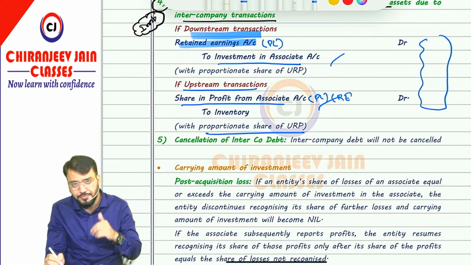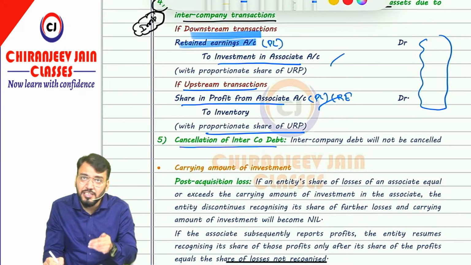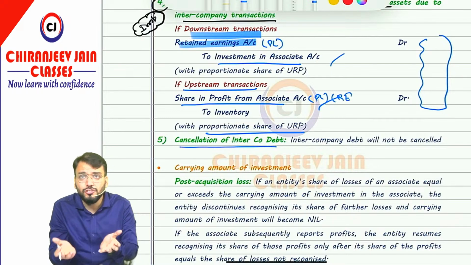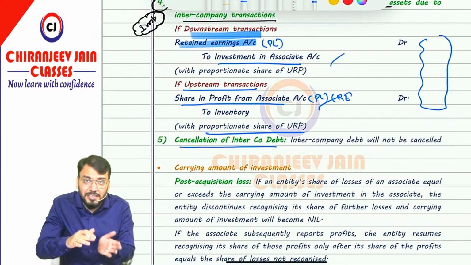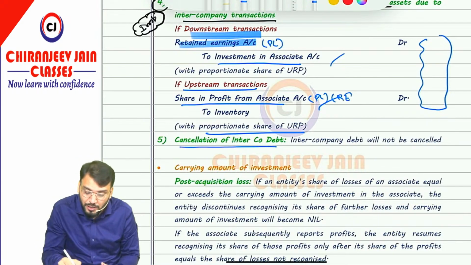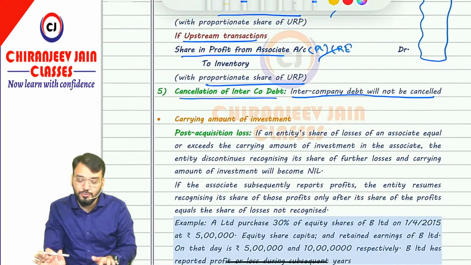Got this point? Now, cancellation of intercompany debt. Can you say, because we are not recognizing individual assets or liabilities of the associate in the CFS of the parent company, therefore the question of cancellation will not arise. Therefore, any intercompany debt due to transactions between associate and investor will not be cancelled. Intercompany debt will not be cancelled. Got this point? Yes, sir.